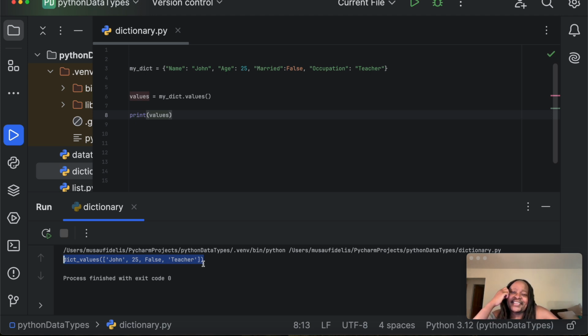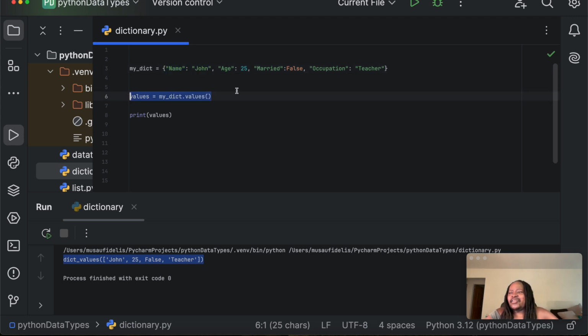And in the same vein, I wanted to talk about how you can access all the key value pairs: the name John, the age, married equals false, and the occupation teacher. If you want to get all the items, the key value pairs, Python provides a method that you can utilize.